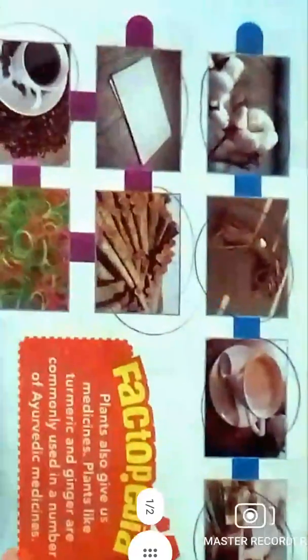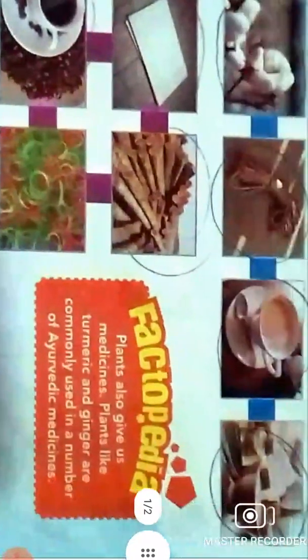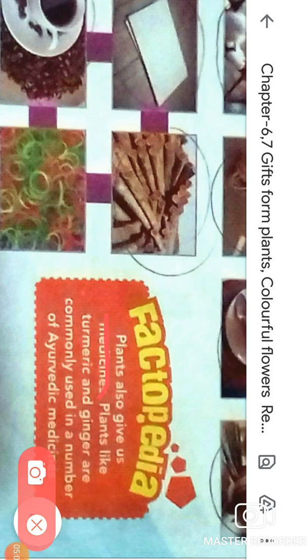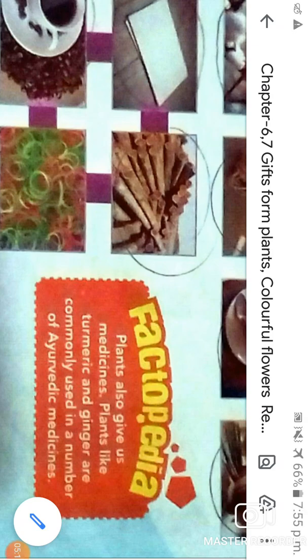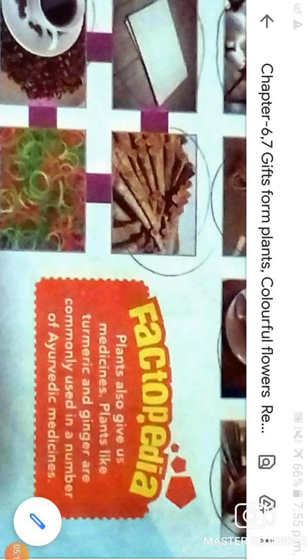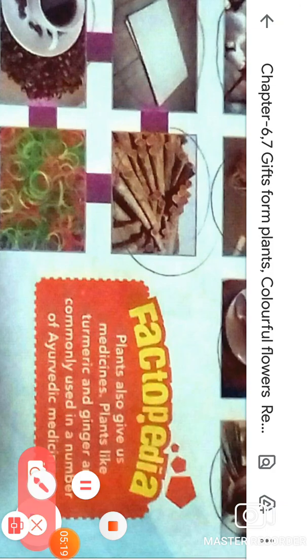Now students, here you can see a fact is given in this chapter. So what's the fact? The fact is plants also give us medicines. Plants like turmeric and ginger are commonly used in a number of Ayurvedic medicines. So plants not only give us food items and wood and glue and paper, they also give us medicines.